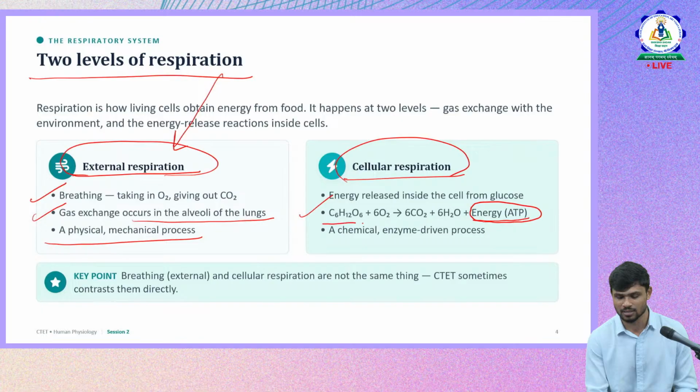The glucose is broken down and energy is released inside the mitochondria. It is a chemical, enzyme-driven process which happens in the cell. This is called cellular respiration, and that is external respiration. Together they combinedly do the respiration process.